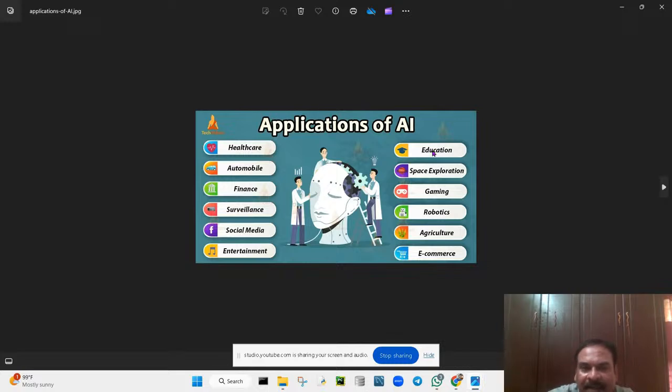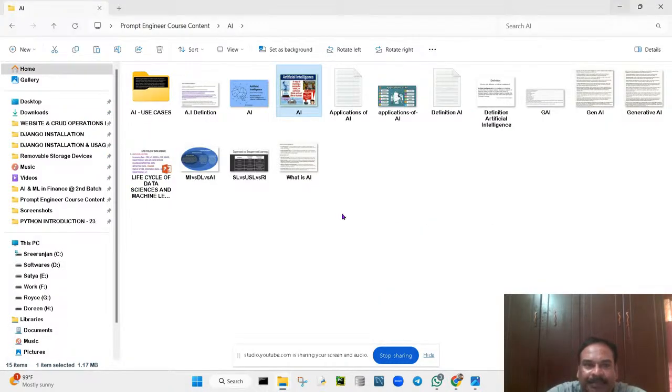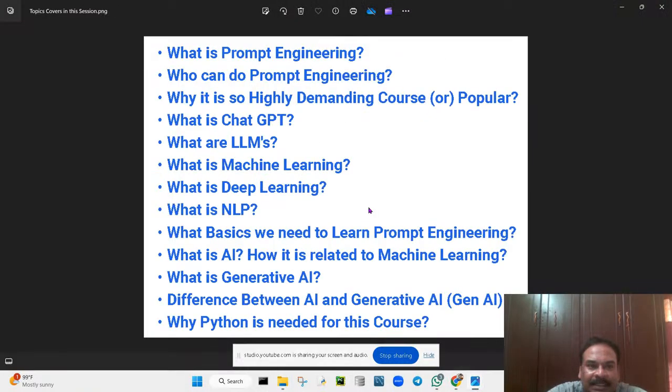You can see here, these are all the applications in healthcare, automobiles, finance. Okay, all these things, wherever we will be using artificial intelligence, you are able to see here: social media, entertainment, agriculture, robotics, gaming, space exploration. So all these things will be using artificial intelligence in this case. Okay, so these all things are covered in our syllabus. Okay, and what is exactly the relationship between these?